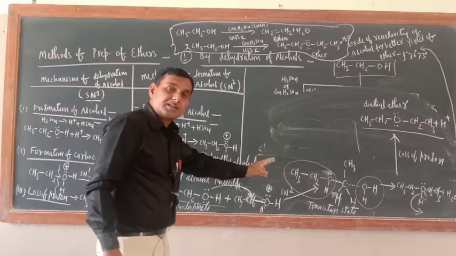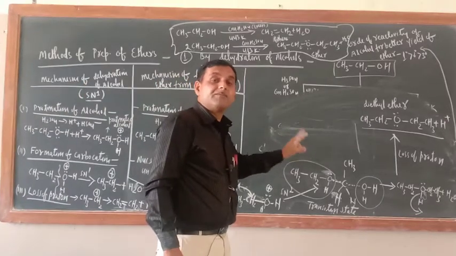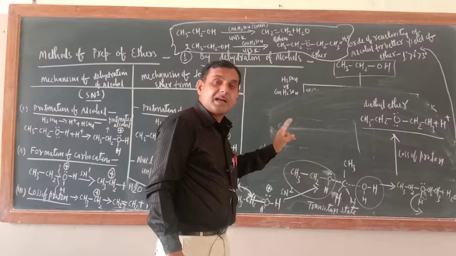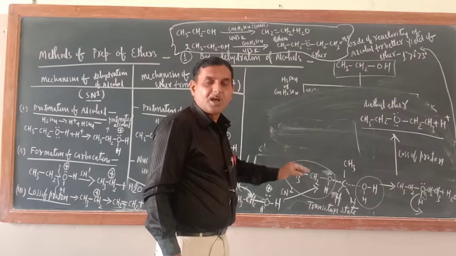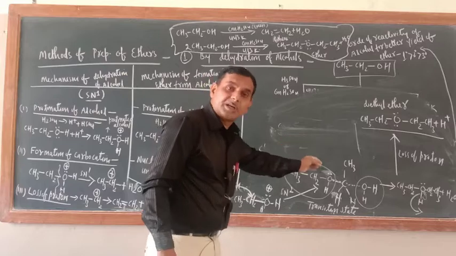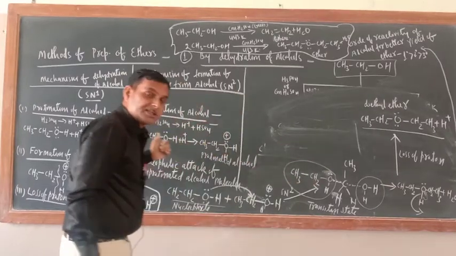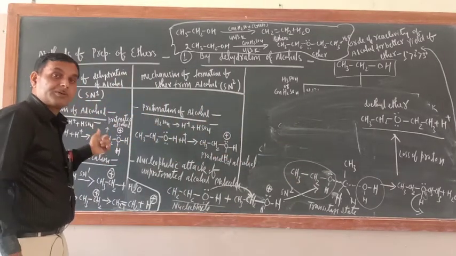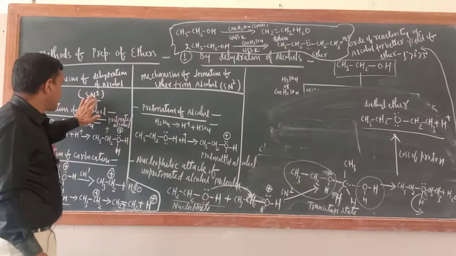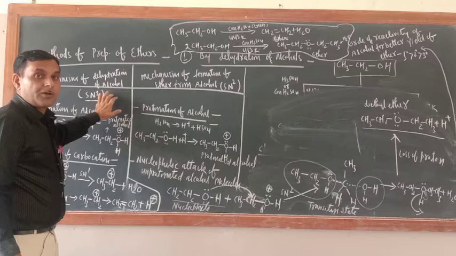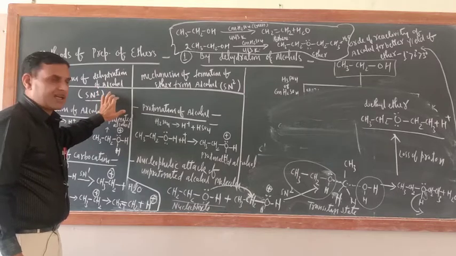This is nucleophilic, which nucleophilic? SN2 dehydration substitution reaction, or nucleophilic substitution dehydration reaction. This is a nucleophilic substitution elimination reaction. I hope you understood. Once again, this is a nucleophilic substitution elimination reaction.